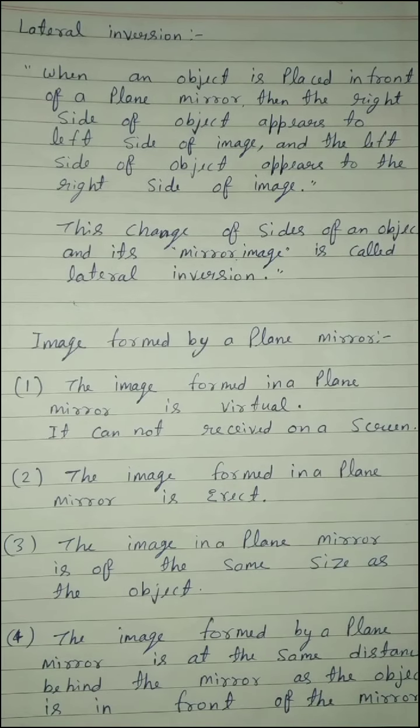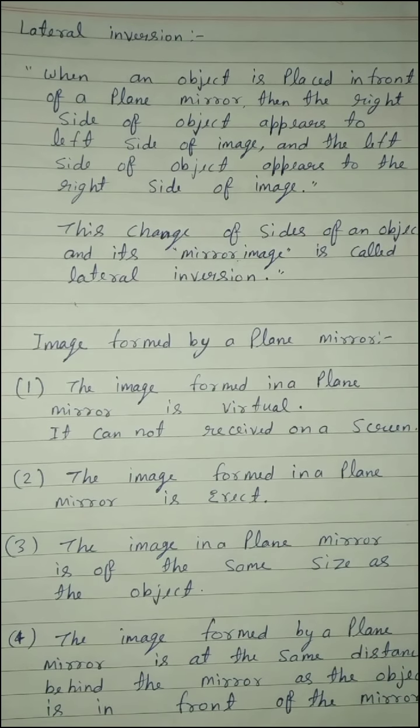In extended form, when an object is placed in front of a plane mirror, then the right side of the object appears on the left side of the image and the left side of the object appears on the right side of the image. This phenomenon is known as lateral inversion. In summary, this change of sides of an object and its mirror image is called lateral inversion.